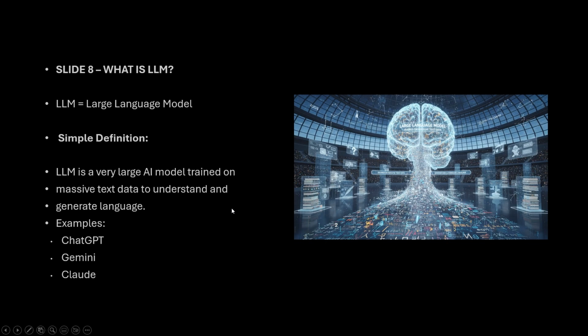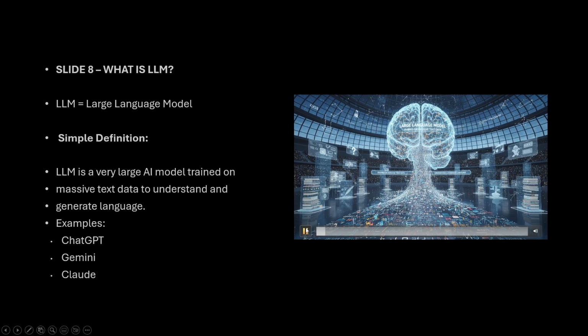What is an LLM? Most people have already heard about LLMs. LLM is a large language model. Example, ChatGPT, right? A simple definition: an LLM is a very large AI model trained on massive text data to understand and generate language. Examples: ChatGPT, Gemini and Claude. These are the powerful LLMs. We'll understand why LLMs, and what the normal models and LLM models are. We'll clear all your doubts. First, let us understand LLM.